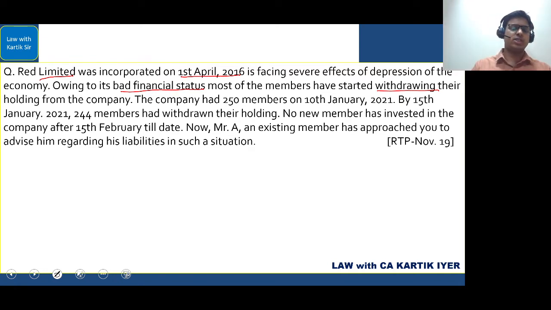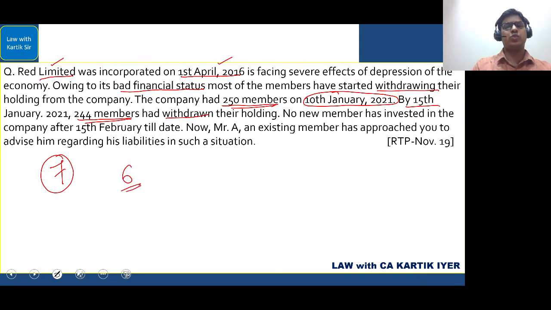Now, let's look at this situation. The company was incorporated on 1st April 2016, and here they have given the date as 10 January 2021. There were 250 members in the company. Now, what has happened is within 5 days, 244 members have withdrawn. This company, being a public company, needs to have 7 minimum members. However, in this case, they have only 6, that is 250 minus 244. And they have clearly said here that no new member has invested.